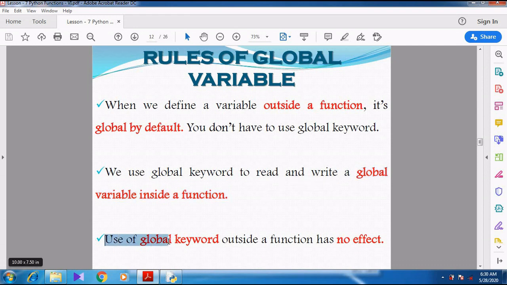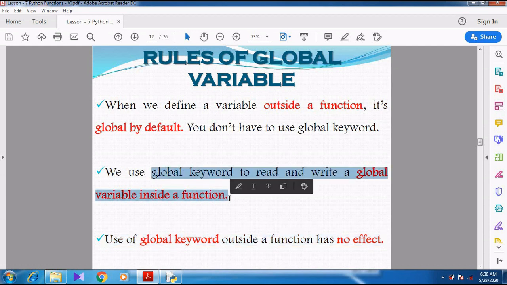Right? Use of the global keyword outside the function has no effect. Whenever I use the global keyword outside the function, it does not have any effect on the variable, because whenever we create a variable outside the function, it acts like a global variable. So you don't need to use the global keyword outside the function. Try to use the global keyword only when we use the global variable inside the function. Right? I think you have understood these rules. A very simple thing, just 3 points.